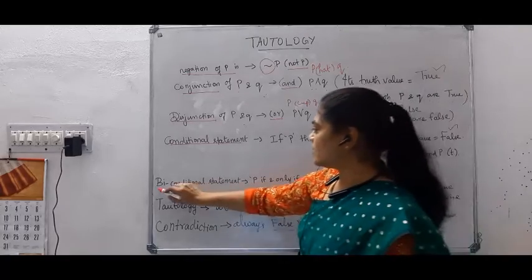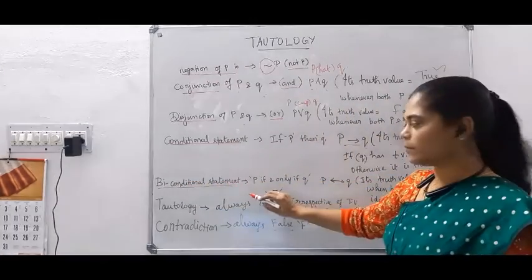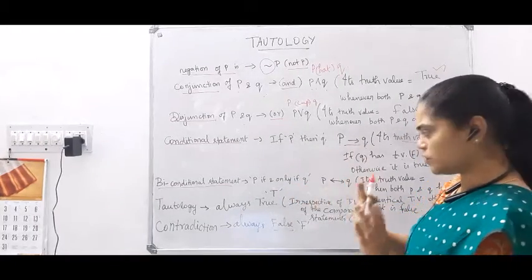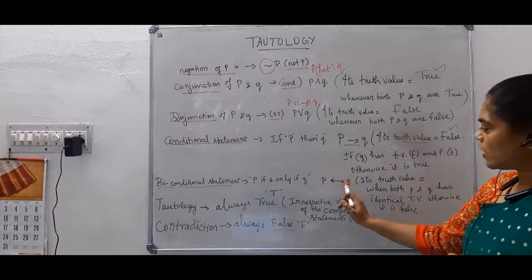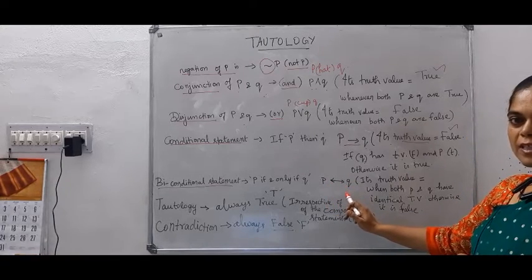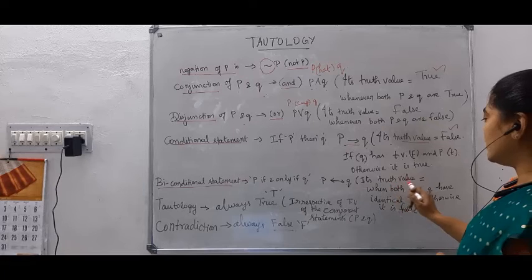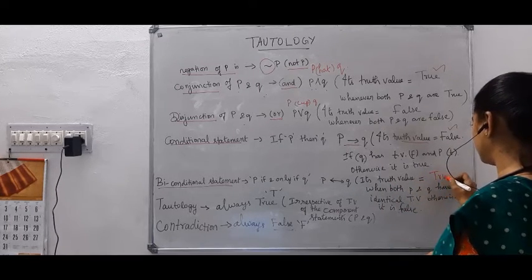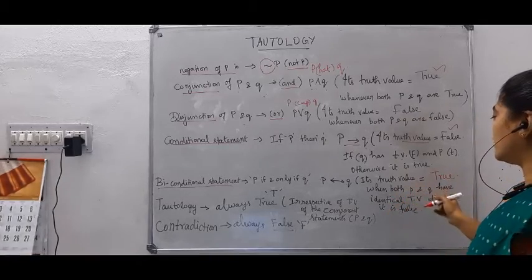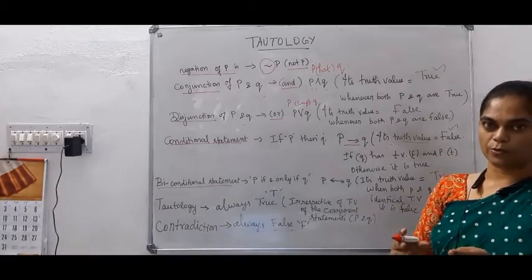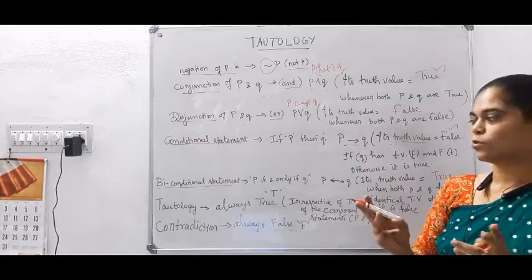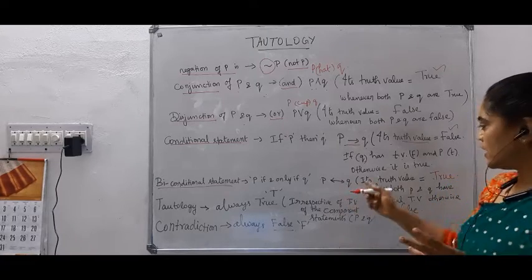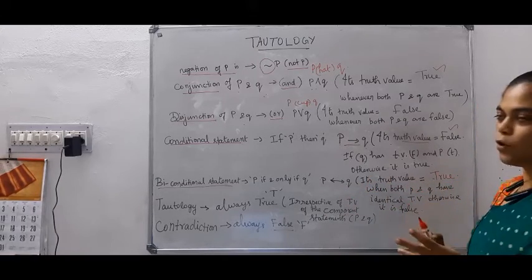Then the biconditional statement. The biconditional statement is nothing but P if and only if Q. The double-sided arrow between P and Q is the symbol representing this. Its truth value is true whenever both P and Q have identical truth values. That is, if P is true and Q is true, its truth value is true. And if P is false and Q is false, its truth value is true. Otherwise, it is false.